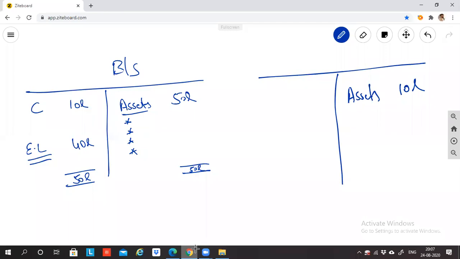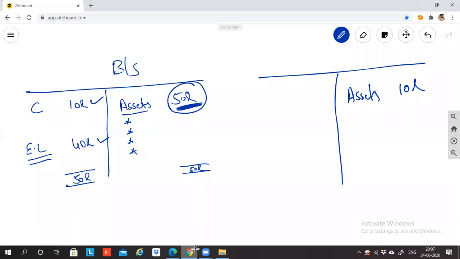After selling all the assets, the money that I'm able to recover is only 10 lakh rupees. So what is the 50 lakh rupees? This is the 50 lakh worth asset in the business. How did this 50 lakh worth asset come? Sir, this 50 lakh worth asset I generated by taking capital from the owner and by taking loan from the bank. I took loan from the bank 40 lakh. I took capital from the owner 10 lakh. I have created so much of asset.